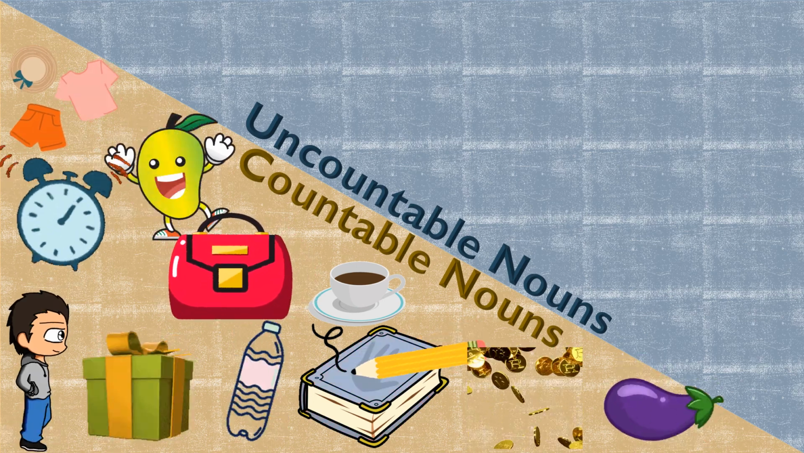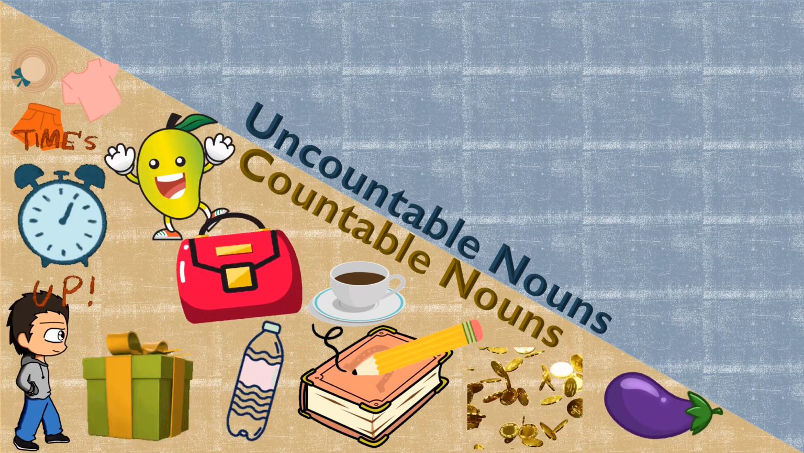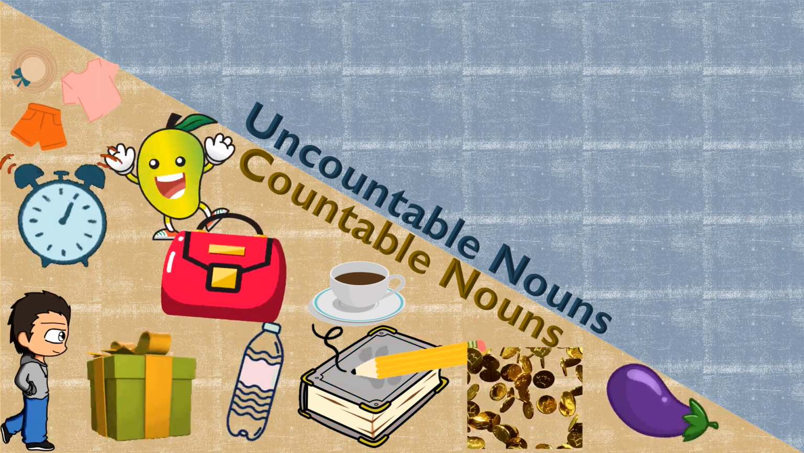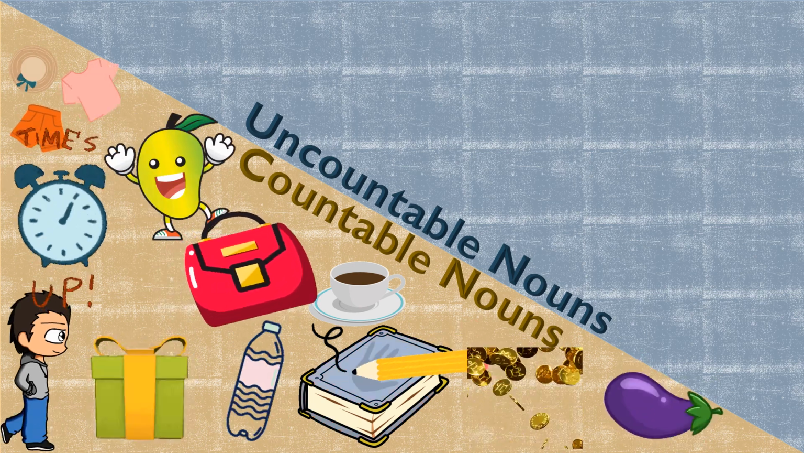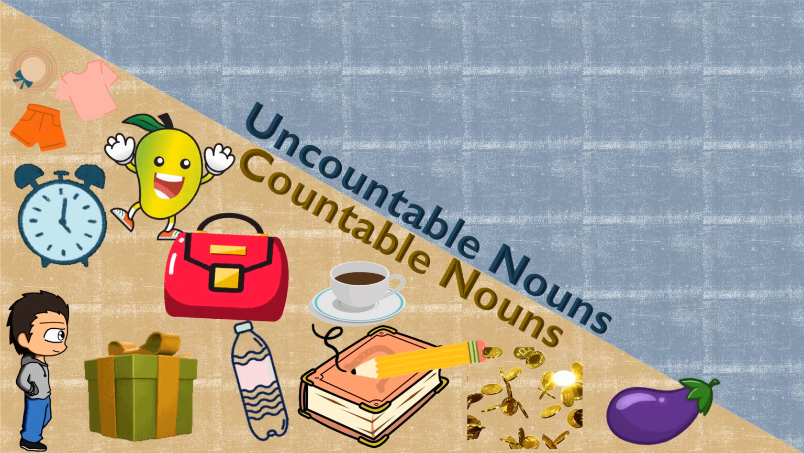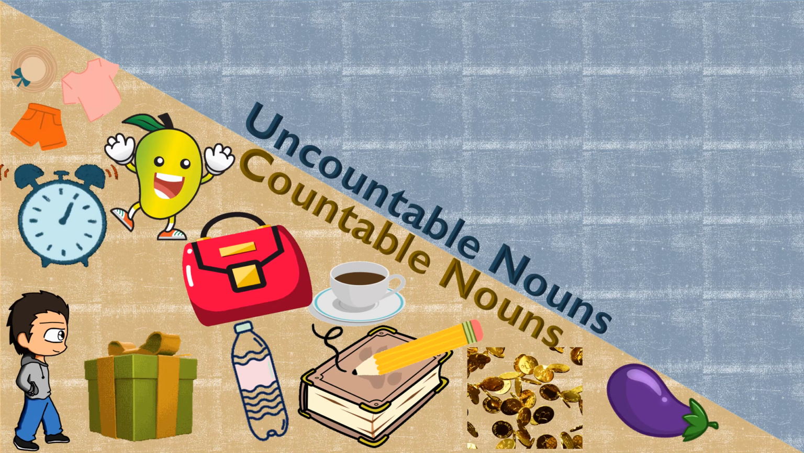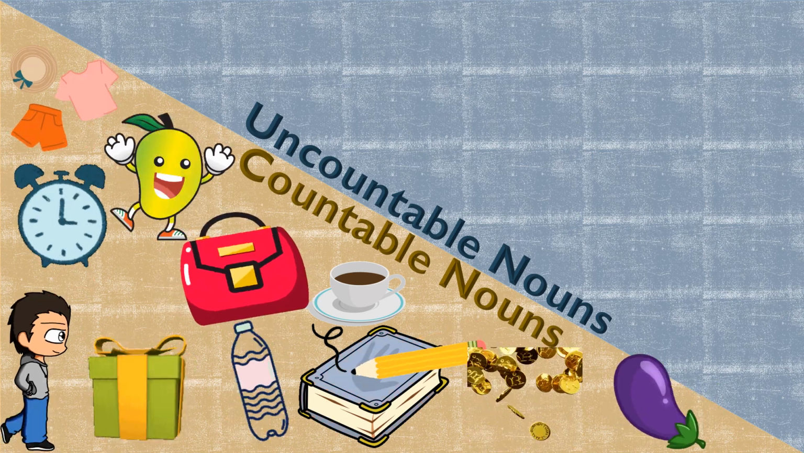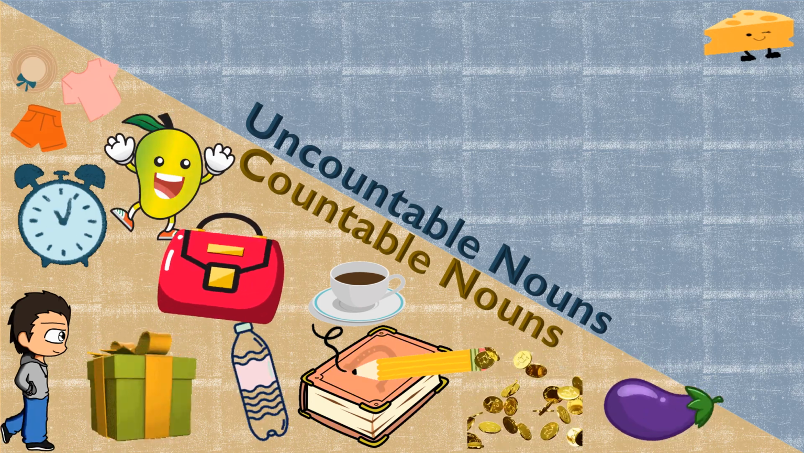Our next nouns are uncountable nouns. Some nouns cannot be counted and have no plural forms. That's why they are known as uncountable nouns. Uncountable nouns use words such as much, little, etc. to show quantity. Examples of uncountable nouns are cheese.